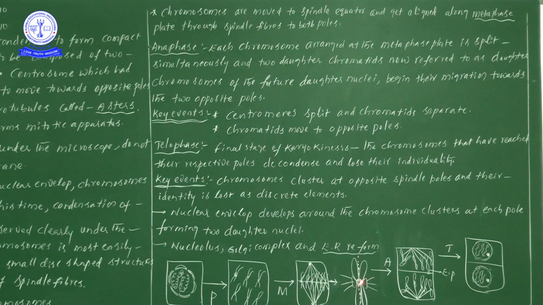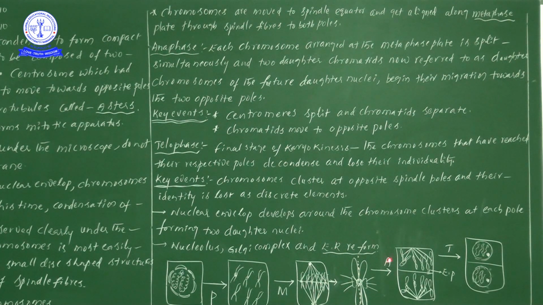On both sides we observe disc-shaped structures known as kinetochores, and the bipolar spindle fibers are attached at the kinetochore region. Bi means two: the spindle fibers, or microtubules, coming from both polar regions, we simply call bipolar spindle fibers. They are attached like this at the equatorial plane.